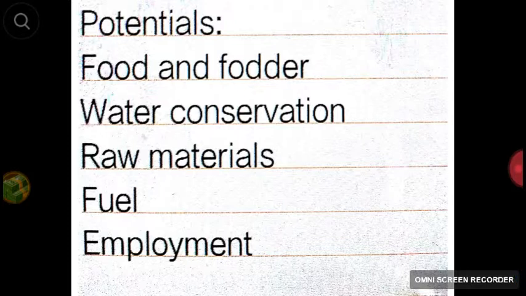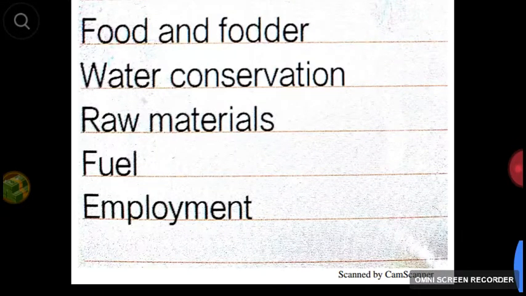Potentials. They provide food and fodder, water conservation, raw materials, fuel, employment. They are the potentials of agroforestry. Food and fodder. They are the source of food and they are also the source of fodder for the animals.